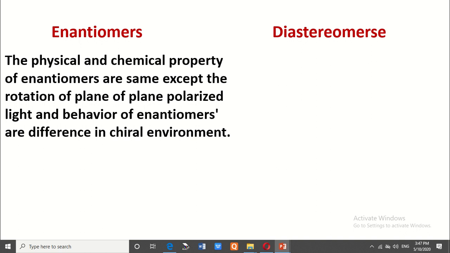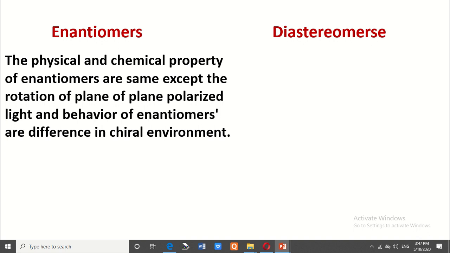The behavior of enantiomers is different in a chiral environment. One enantiomer rotates the plane polarized light in a clockwise manner, and the other enantiomer rotates the plane polarized light in an anti-clockwise manner. You know that our body is chiral because it does not possess any type of symmetry.